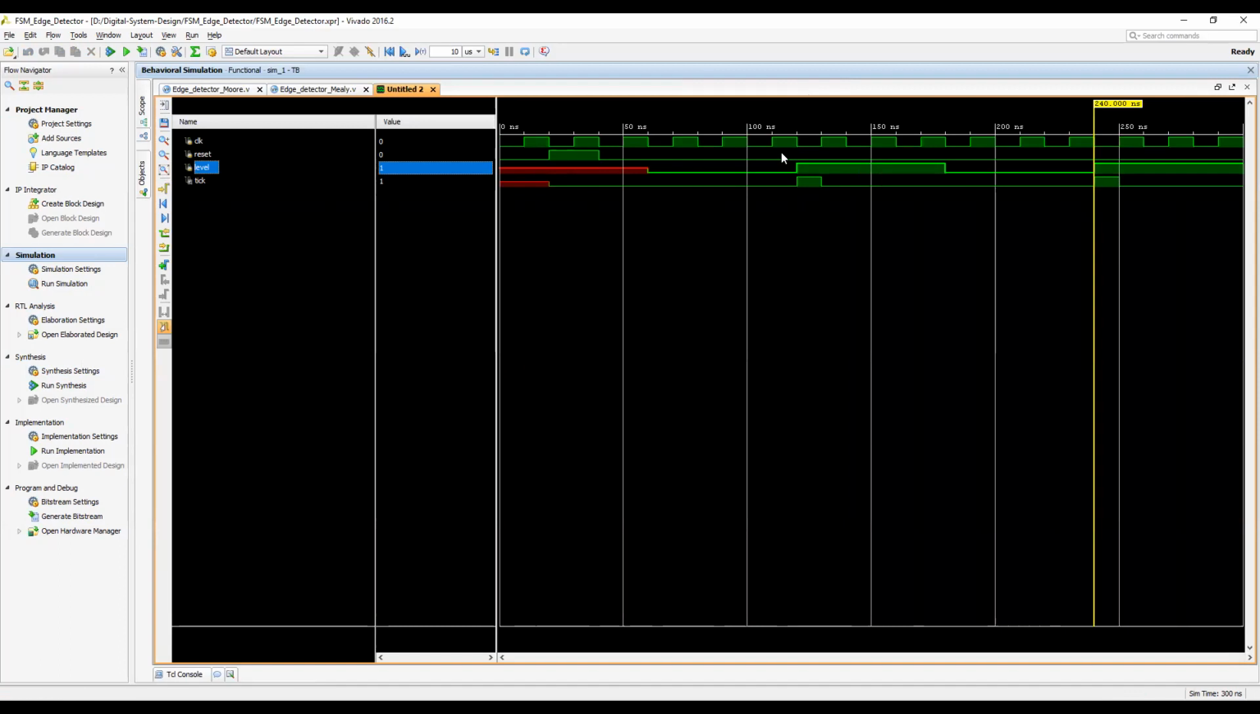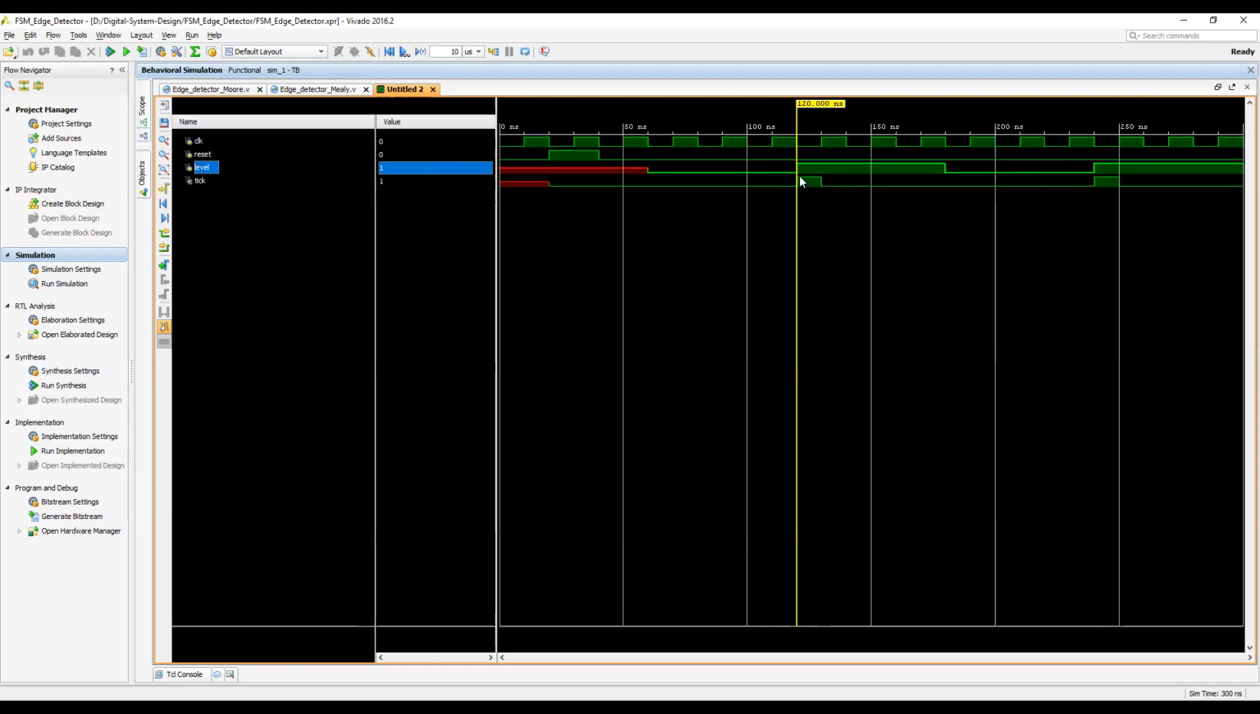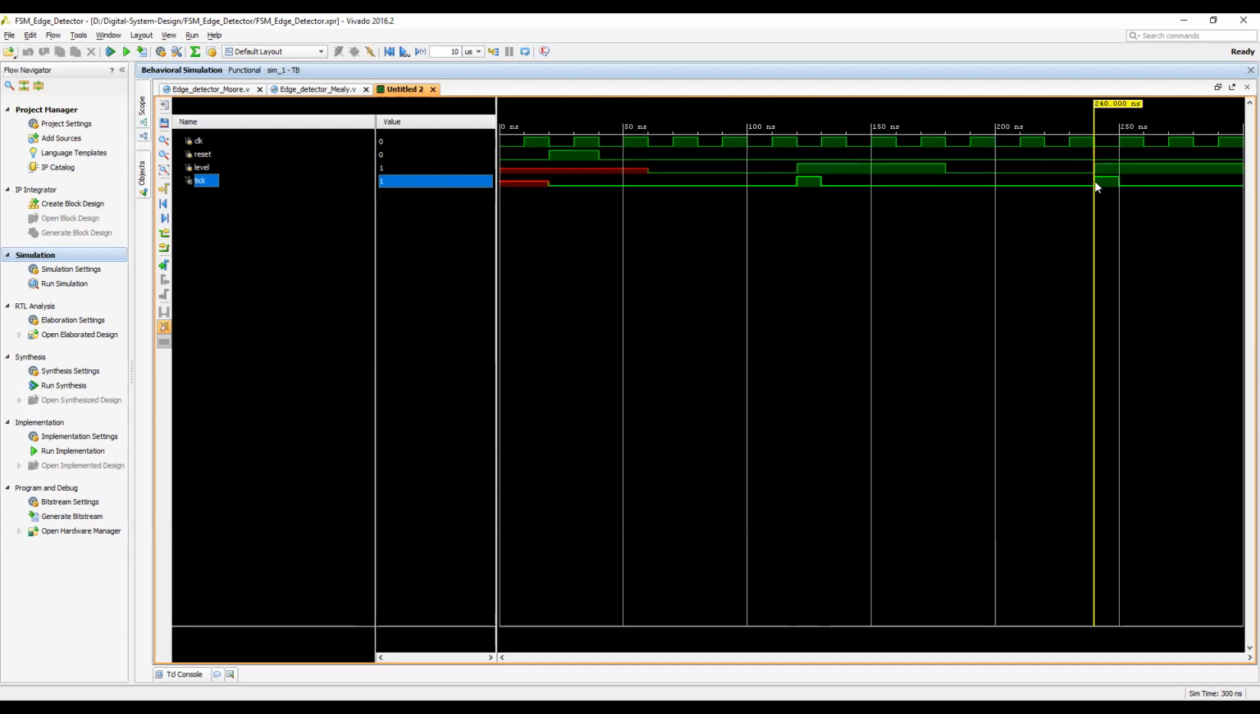So you will see that there is one difference between the output of a Moore and the output of a Mealy. Output of the Moore was synchronized. You could observe that output was only changing on the next edge of the clock. But here output is not changing on the next edge of the clock. Output is changing instantly when there is a positive edge. So there is a positive edge, output is changed. Positive edge, output is changed.